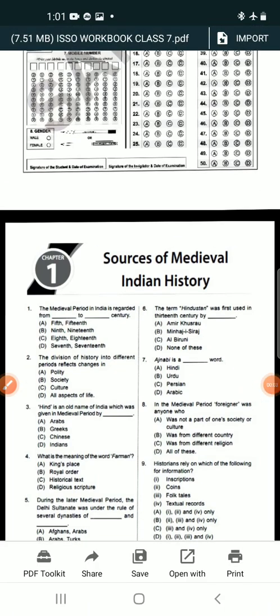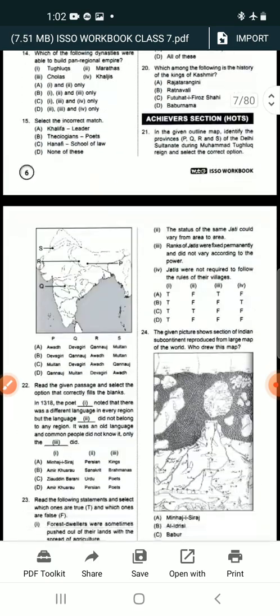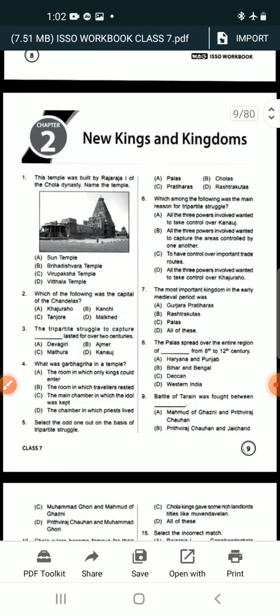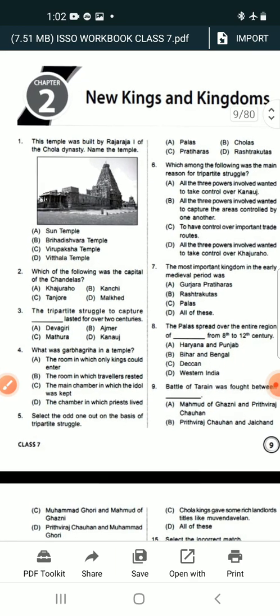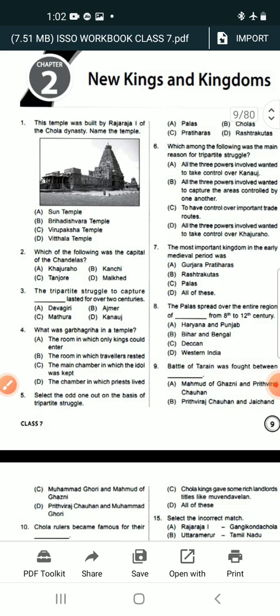Hello students, good morning. This is the demo class for Olympiad and I have already discussed with you history chapter 1, sources of medieval Indian history. Now today I am going to discuss with you chapter number 2. This is also from history and the name of the chapter is New Kings and Kingdoms. Here also I have given so many questions, but I am discussing a few questions with you in this class.